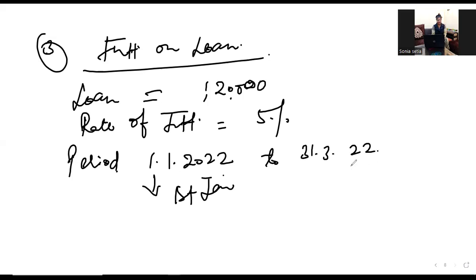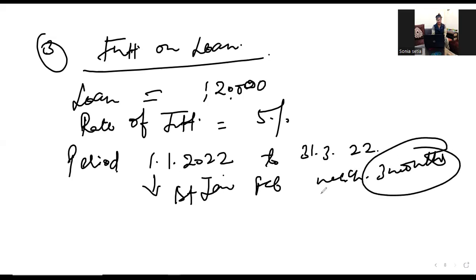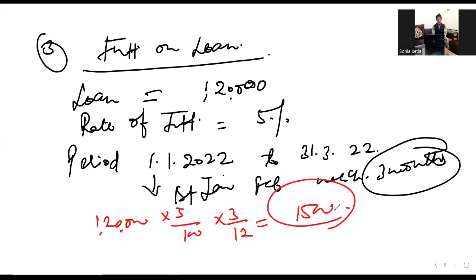And this will become Jan, Feb and March, 3 months, right? तो 3 months के लिए हम पहले इंटरेस्ट कैलकुलेट करेंगे. So we can calculate here 1,20,000 into 5/100 into 3/12. तो इसको अगर आप सॉल्व करते हो, you will get 1,500, right?